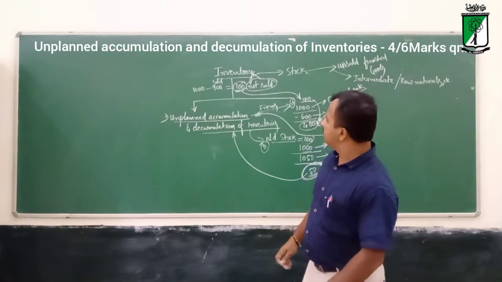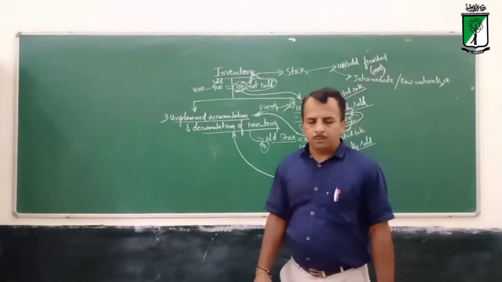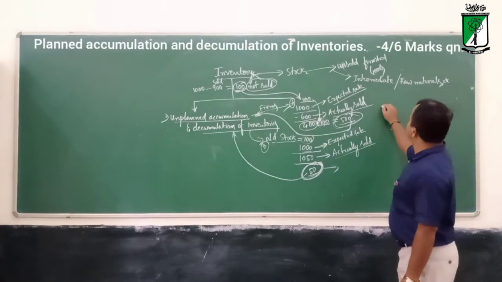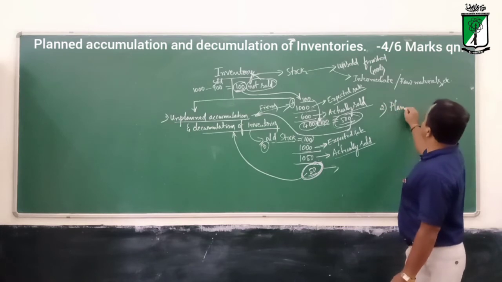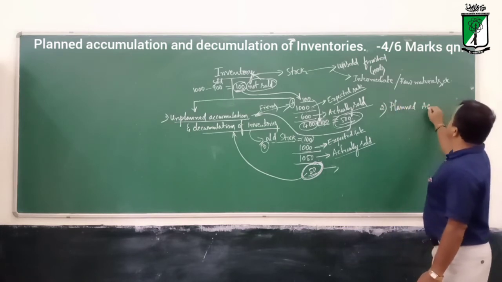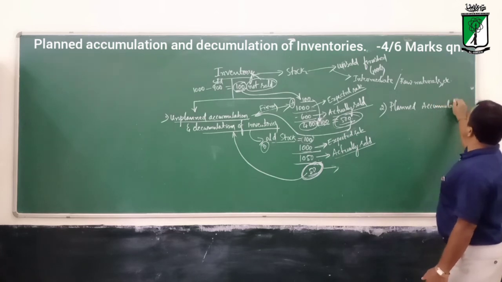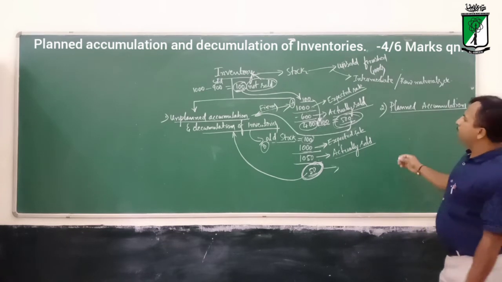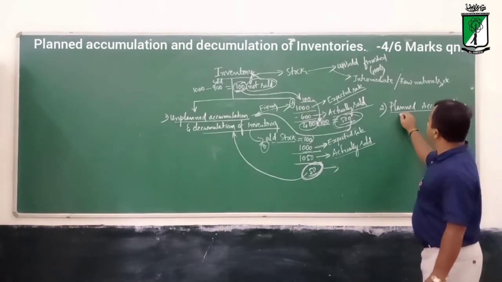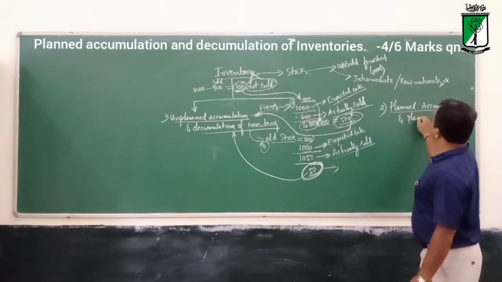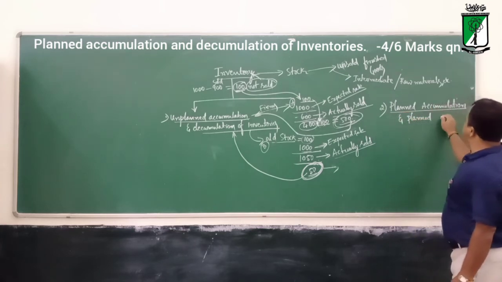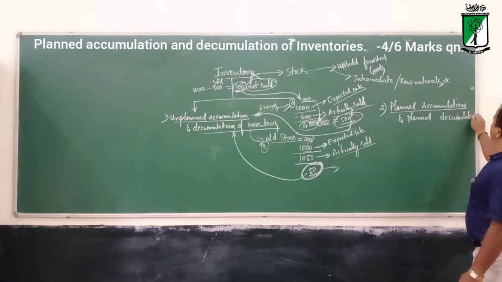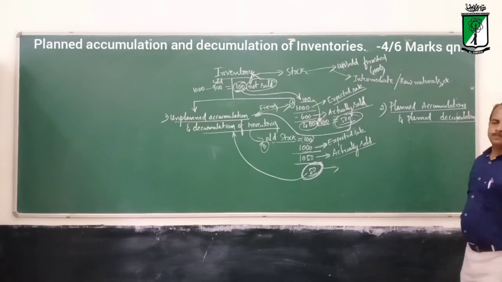Let us go for the another type, that is planned accumulation and planned decumulation. So what exactly is that?